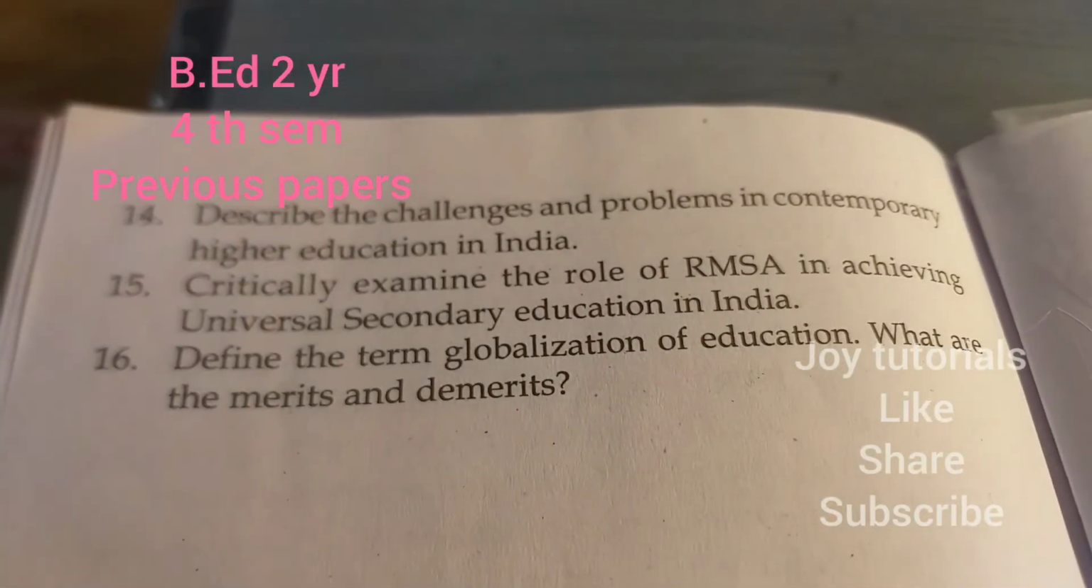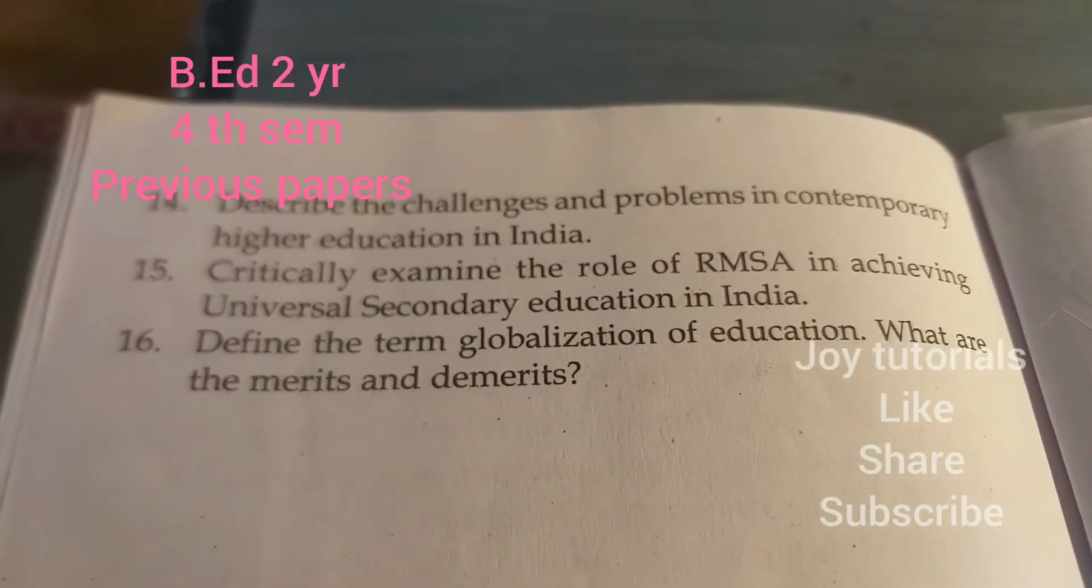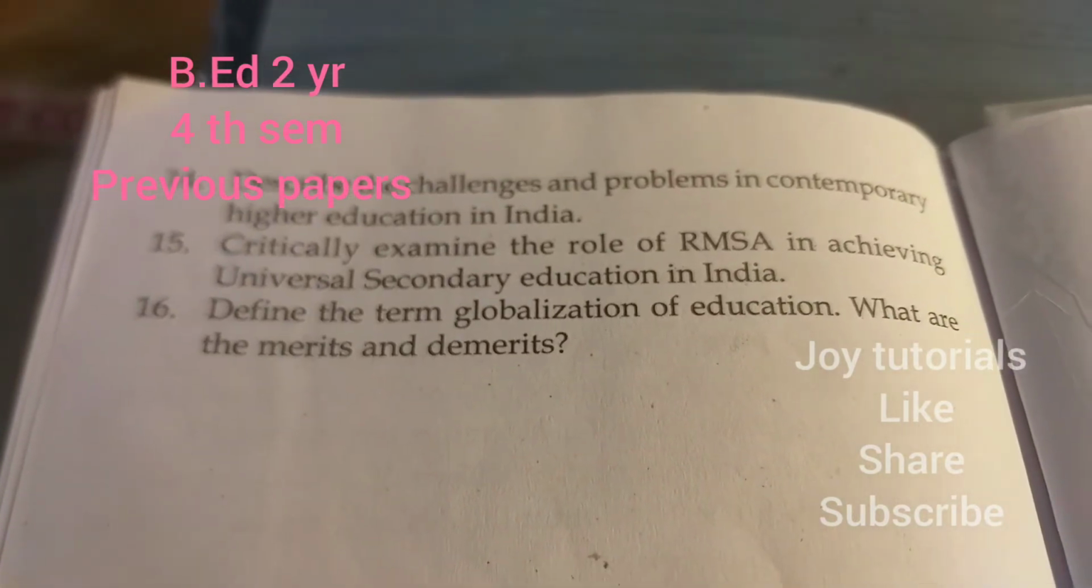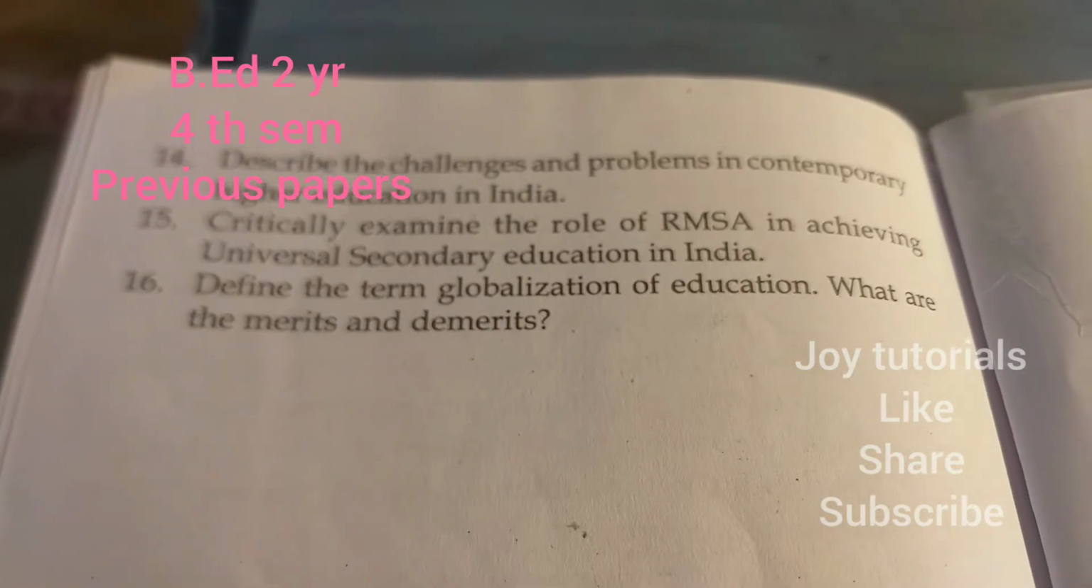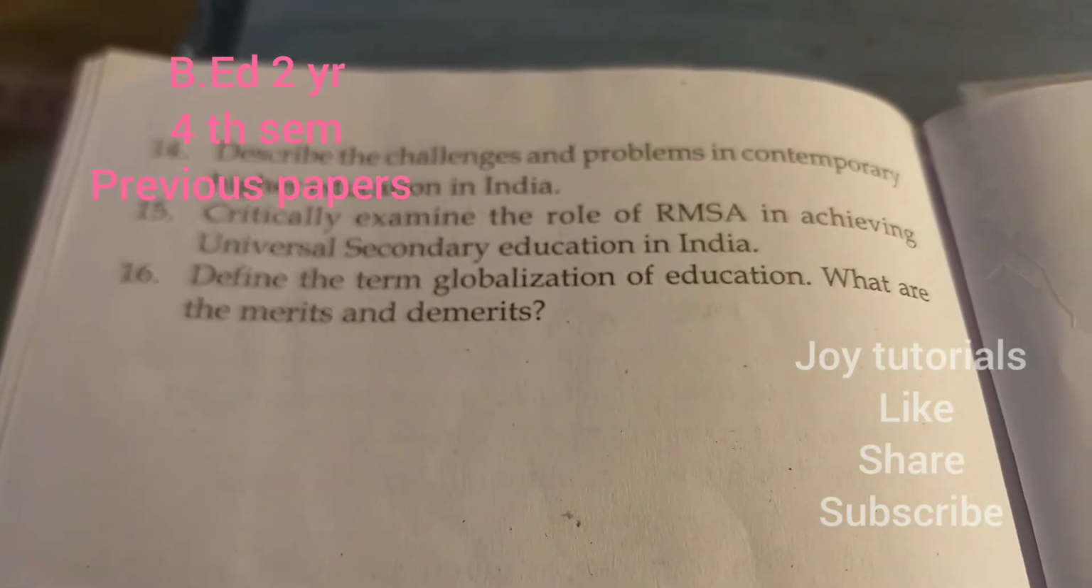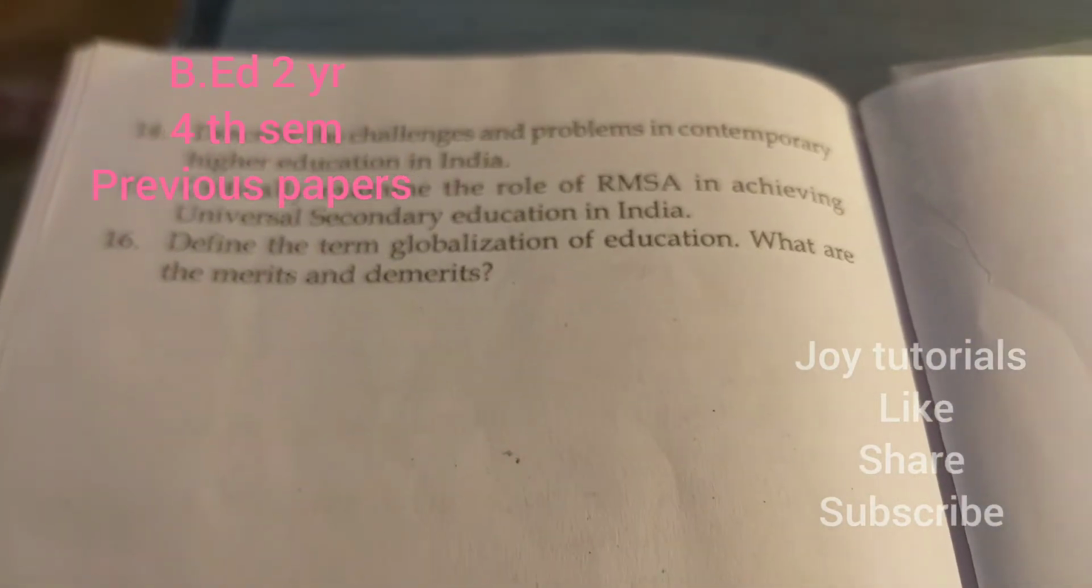Next one, describe the challenges and problems in contemporary higher education in India. 15th one, critically examine the role of RMSA in achieving universal secondary education in India. 16th one, define the term globalization of education. What are the merits and demerits?